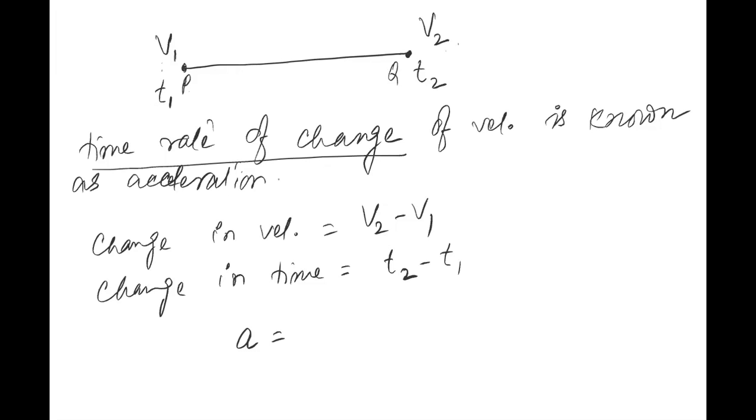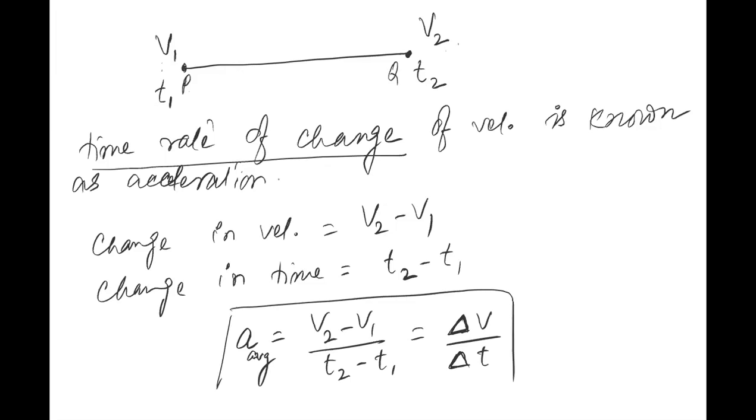Small a would be equal to the change in velocity, which is v2 minus v1 upon t2 minus t1. This will be your acceleration, and this can also be written as delta v by delta t. And I already told you yesterday that this delta represents change, and this acceleration that we will get will be called average acceleration. Simple point, sir: acceleration means change in velocity upon time.